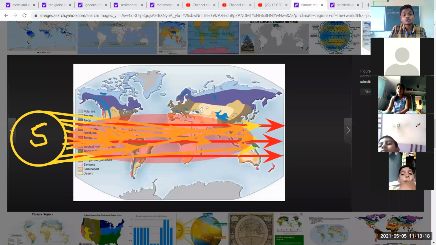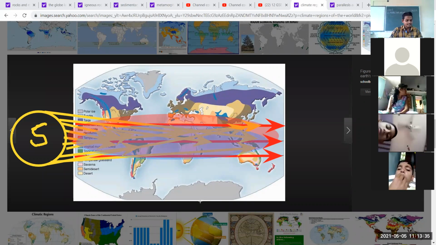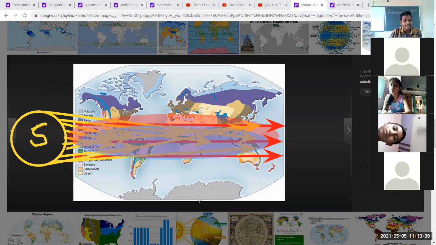This area you can see it. This receives more sunlight. This area receives more sunlight from the sun. So near the equator receive direct sun rays, while places near the two poles receive the slanting rays.